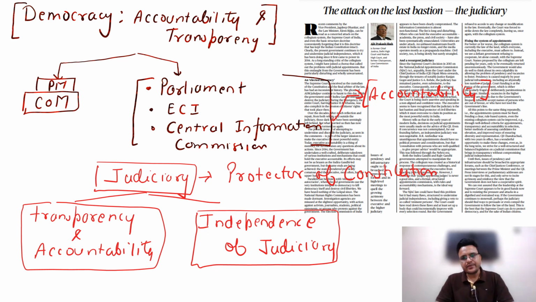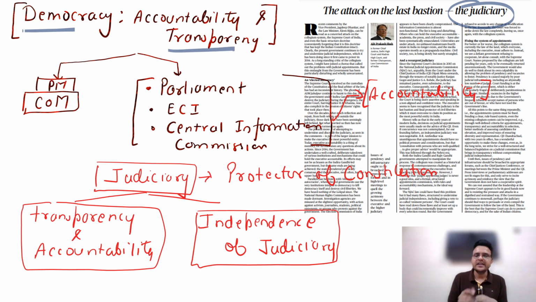This article, which we have discussed earlier also, is titled 'Attack on the last bastion of judiciary'. It talks about why the government is compromising this constitutional institution. When we talk about democracy, we always talk about accountability and transparency, which are important pillars of democracy. On one side we have the executive, the council of ministers headed by the prime minister.